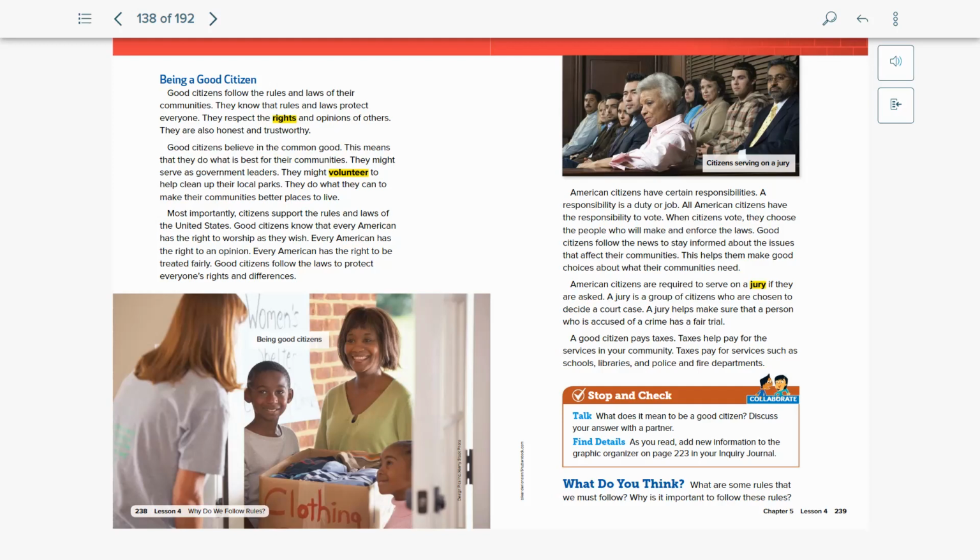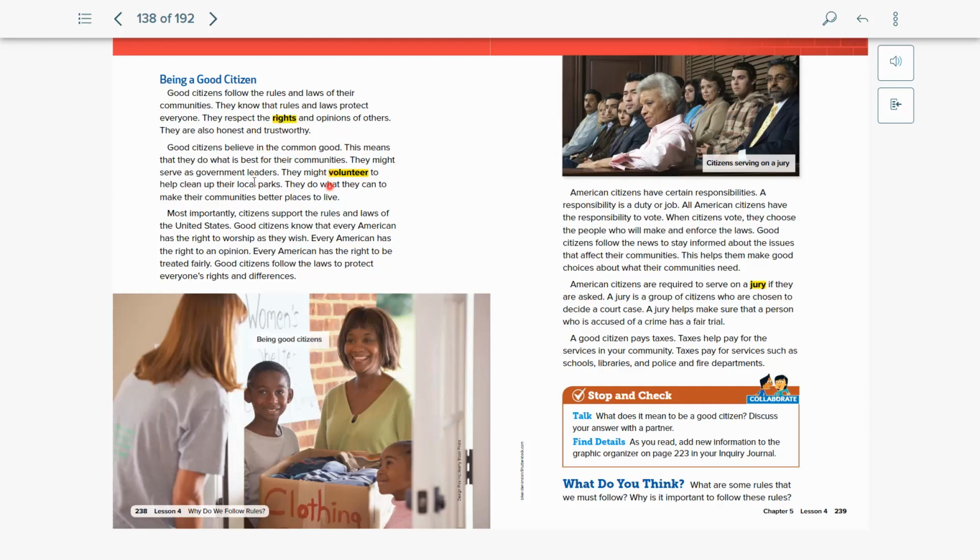For our last box on page 223, we talked about a person who wants to be a good citizen. So what are some different ways that you saw people can be good citizens? So we saw here that it says a good citizen follows the rules and laws of their communities. They know the rules and laws protect everyone. They respect the rights and opinions of others, and they're also honest and trustworthy. Well, let's see how they did that.